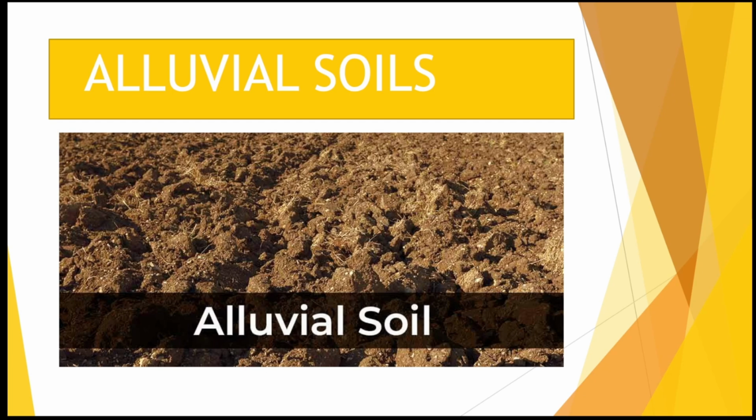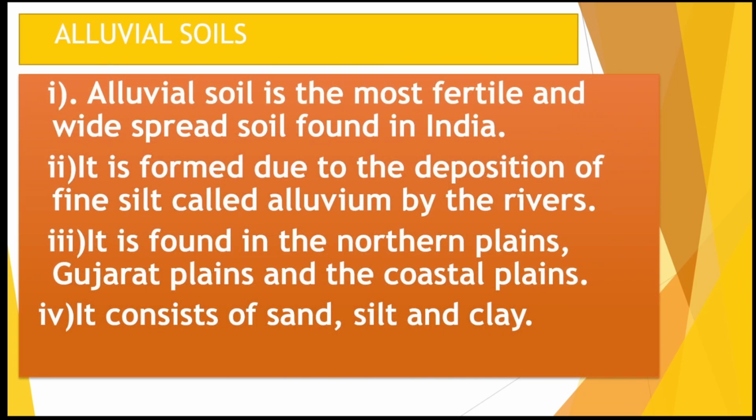When we talk about alluvial soil, usually this soil is formed because of the three important Himalayan river systems, that is the Indus, Ganga and the Brahmaputra river systems. It is extended up to the regions of Rajasthan and Gujarat. It covers the total area of the Ganga river. Apart from that, you usually have the coastal areas of Krishna and Godavari also covered by this soil.